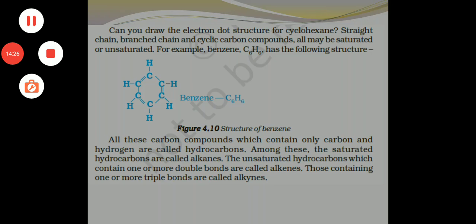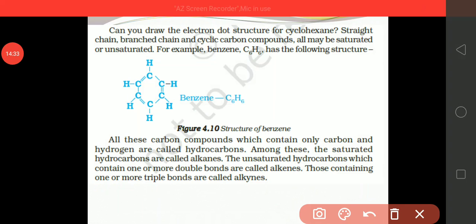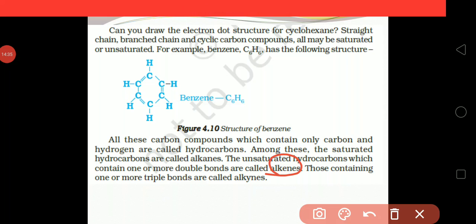So this way, if a compound contains a double bond, then we say it is an alkene. If a compound contains one or more than one double bond, then we say it is an alkene compound. If in a structure one or more than one triple bond is there, even a single triple bond, then that compound is said to be an alkyne.